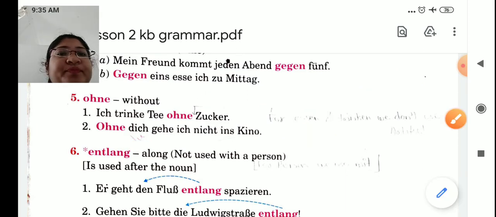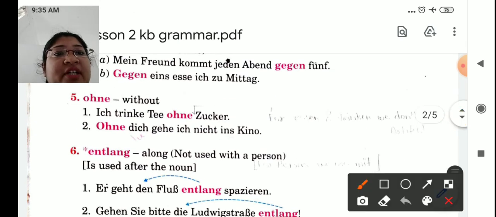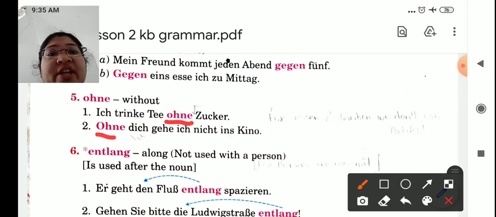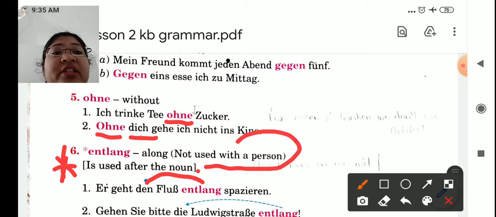Now the last one is very important. See, entlang, along. Now all the above prepositions we have learned, after the preposition we were using the accusative case. Now entlang is the exception. Only for entlang, before entlang, whatever will be the noun or personal pronoun, that we will convert into the accusative case. So remember this. And this along is not used with a person, like I'm going along with my sister, mother, friend. No, we never use that with a person.